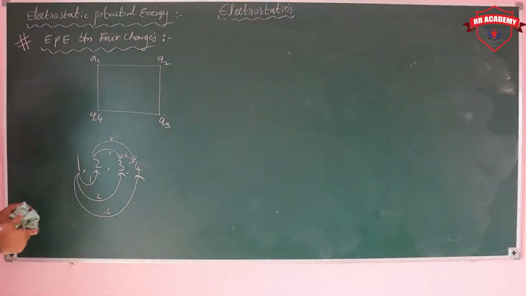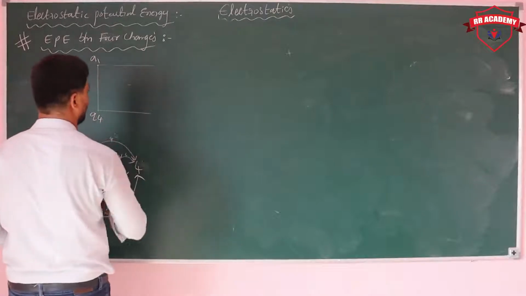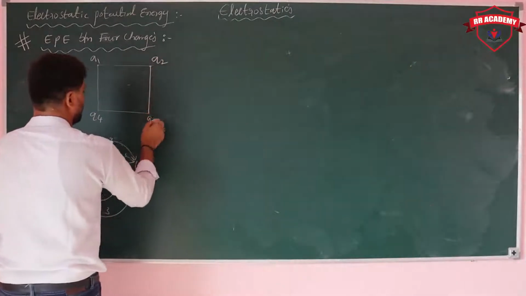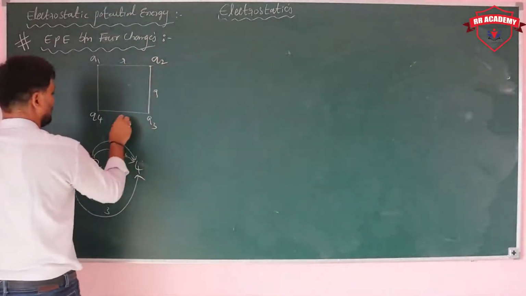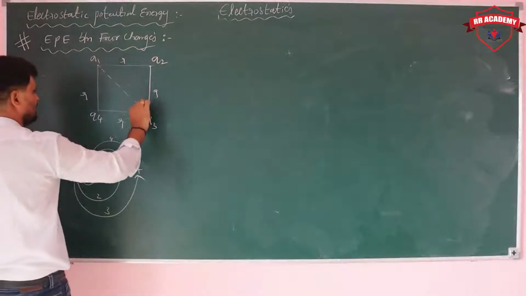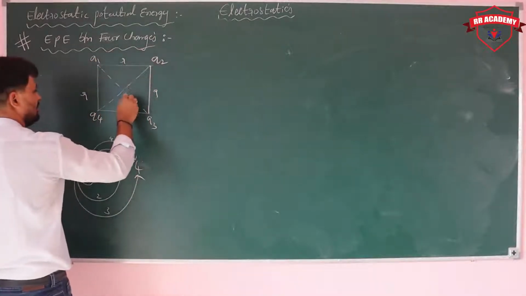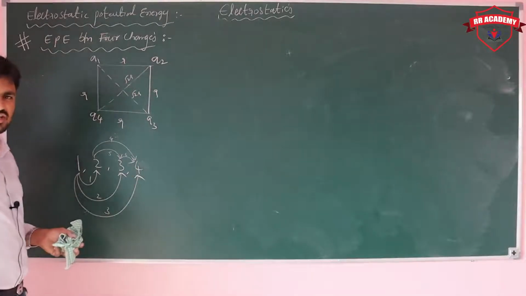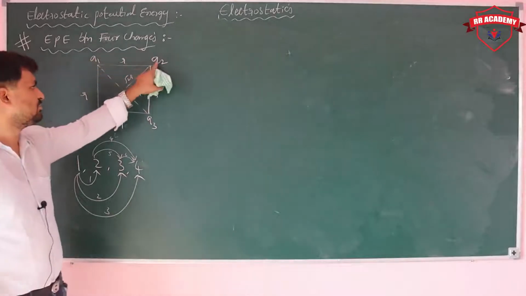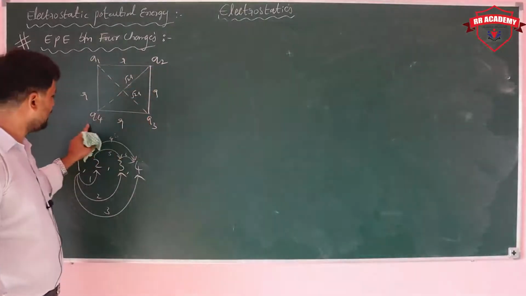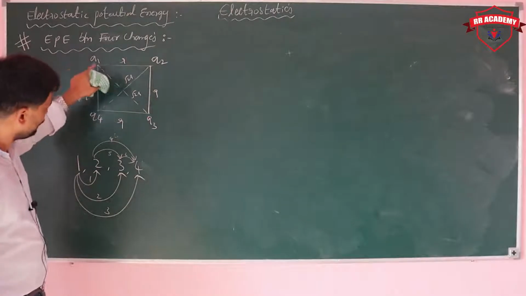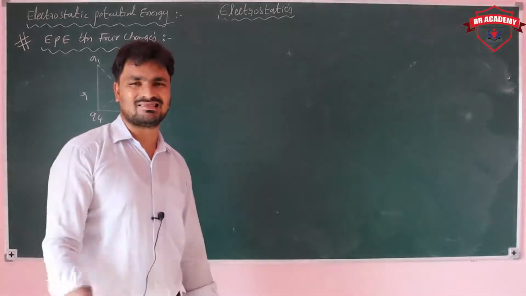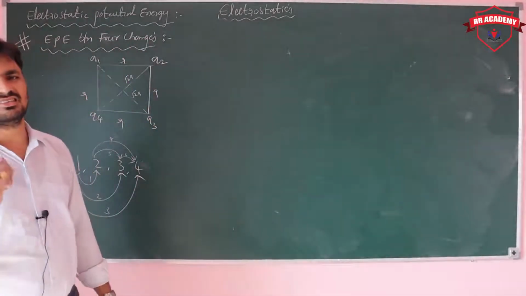So here, if it is a square, actually you can take a square. That means this distance is R, this is also R, this is also R, this is also R, but these diagonal distances are different. How much? This is root 2 R, this is also root 2 R. Then how many potential energies are you getting? U1 between these two, U2, U3, U4, U5, U6 between these two. Like that you are getting 6 terms.